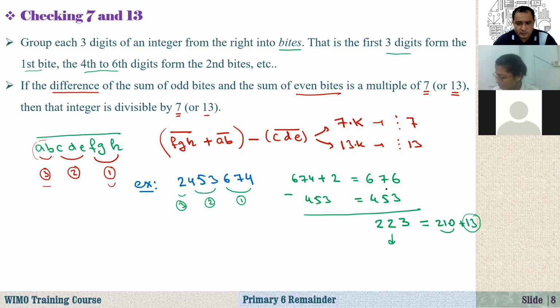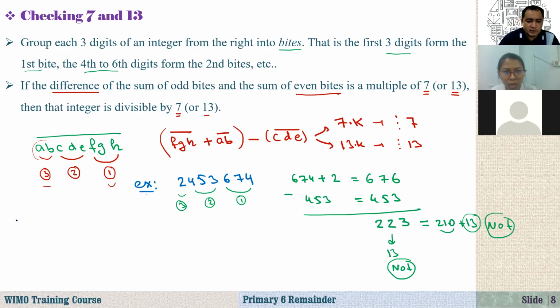It's also not divisible by 13, right? So it is not divisible by 13, and it's not divisible by 7.